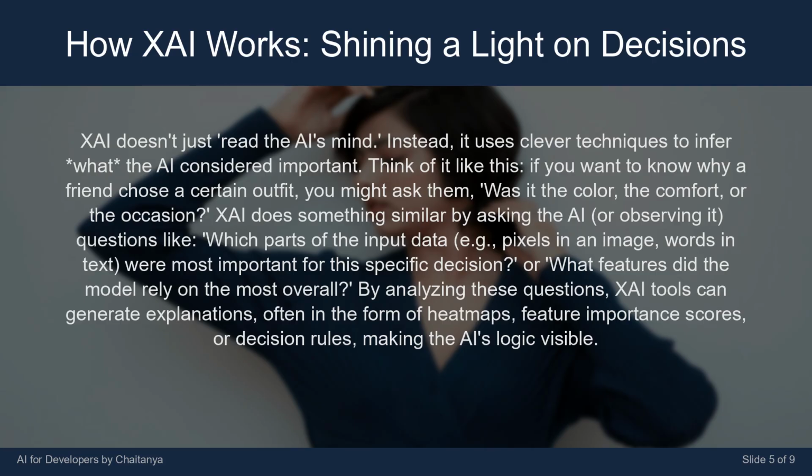Or, what features did the model rely on the most overall? By analyzing these questions, XAI tools can generate explanations, often in the form of heat maps, feature importance scores, or decision rules, making the AI's logic visible.